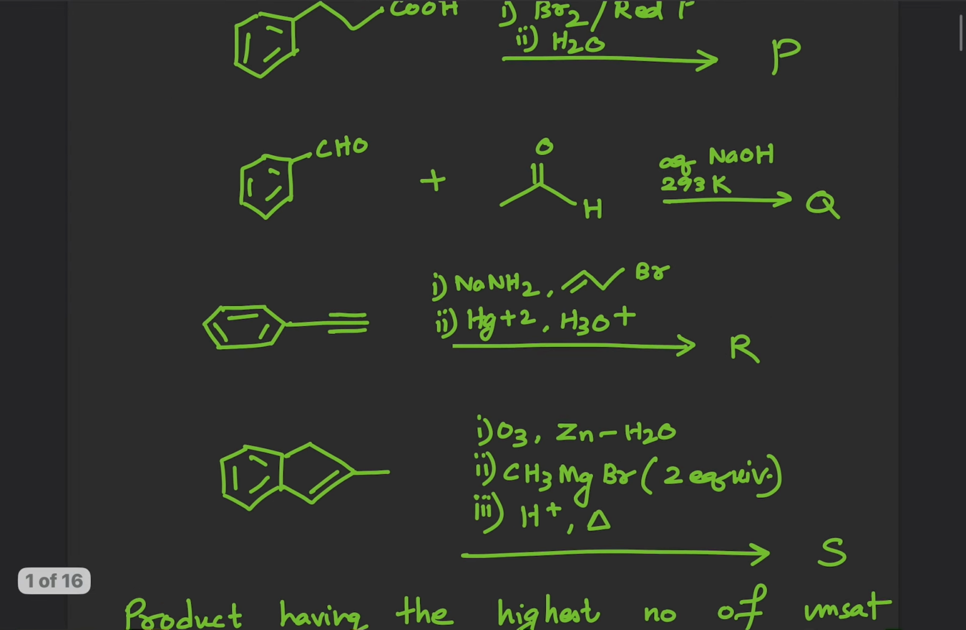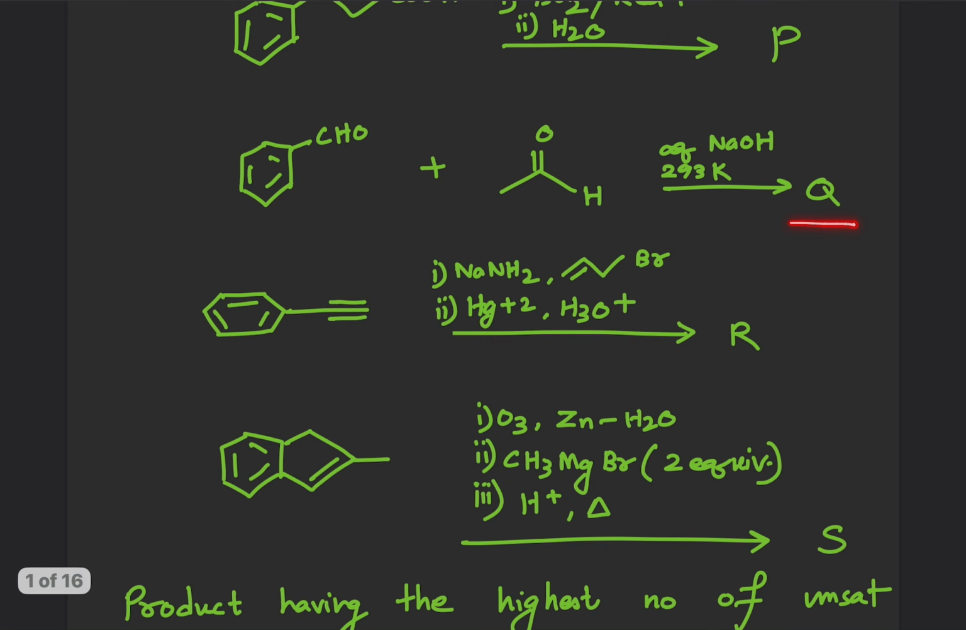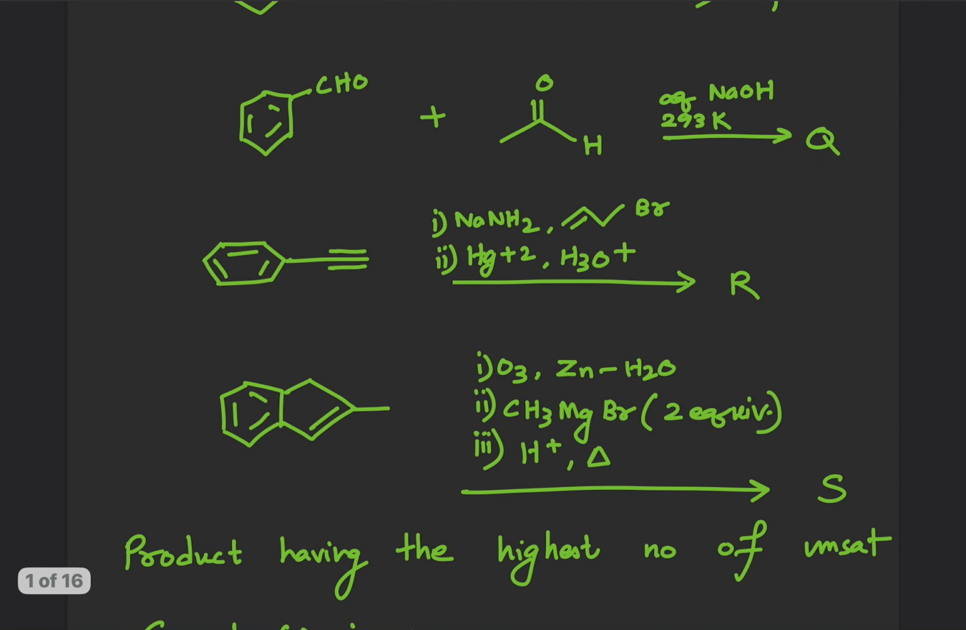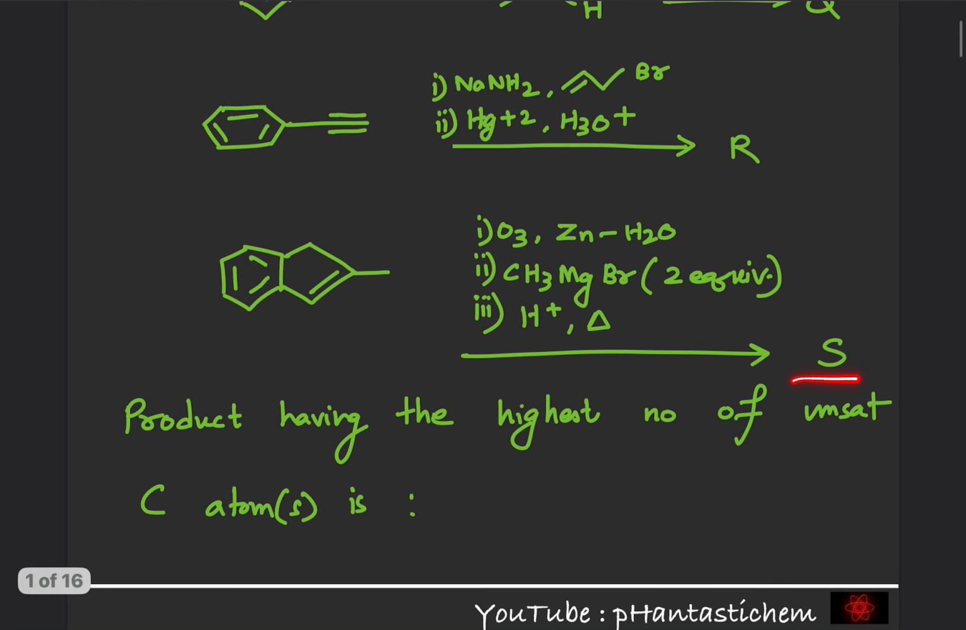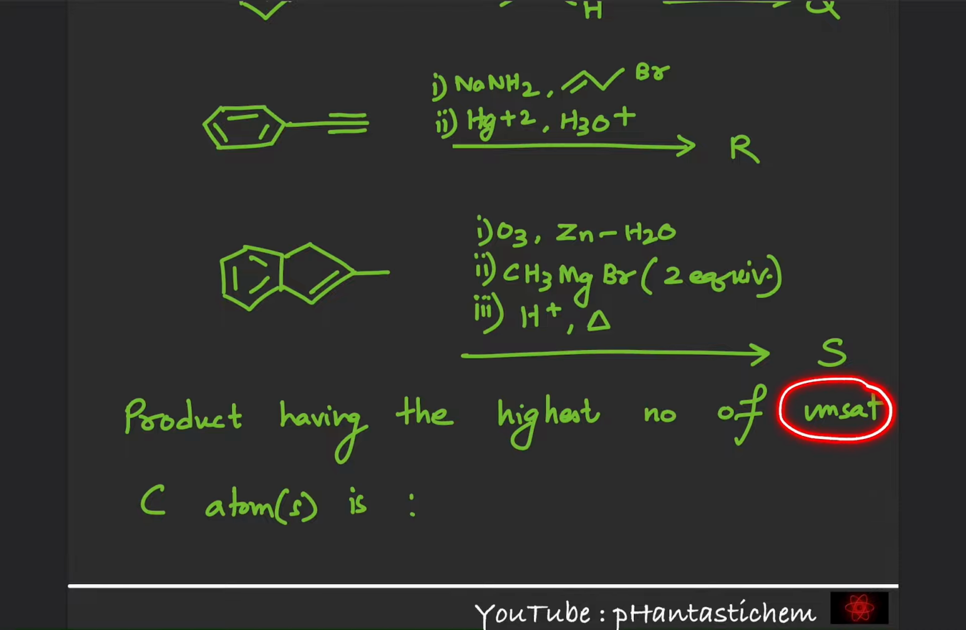Okay. So they have given us some compounds and some sequences, and then we have to predict what is P. Same thing, we have to find out what is Q, what is R, what is S. Product having the highest number of unsaturated carbon atoms is. Okay. So we need to know what is the meaning of unsaturated also. Unsaturated carbon means the carbon which is attached to a double or a triple bond.